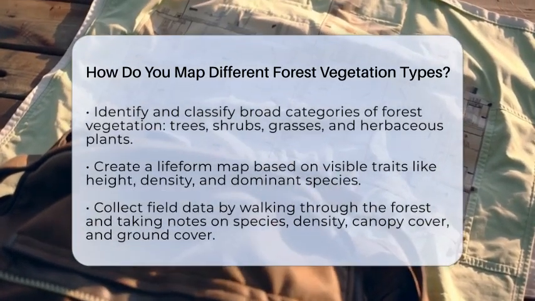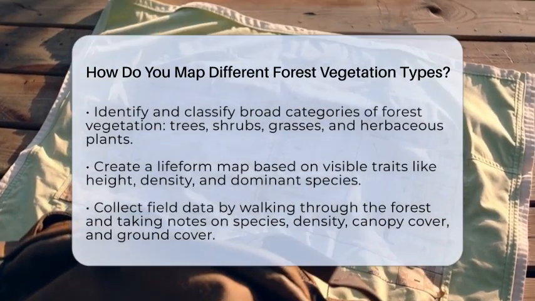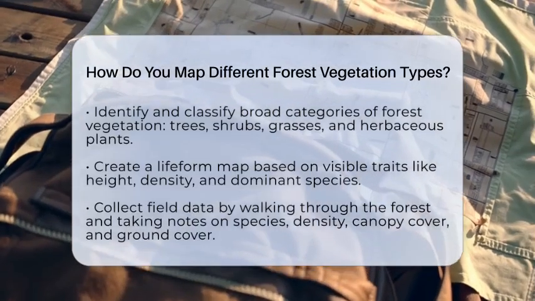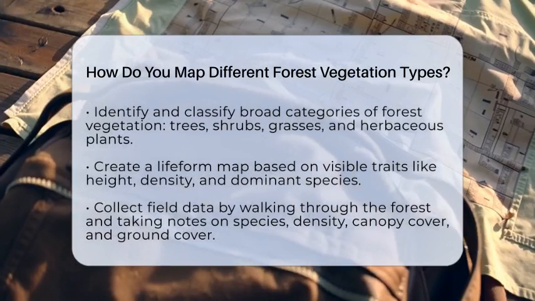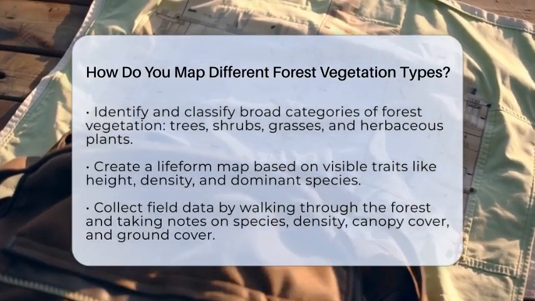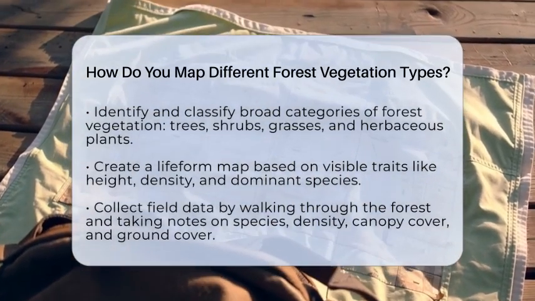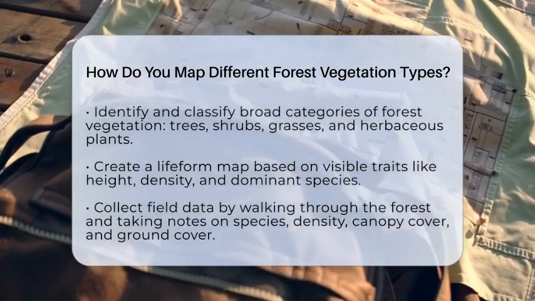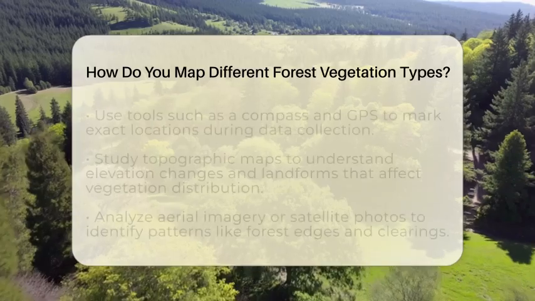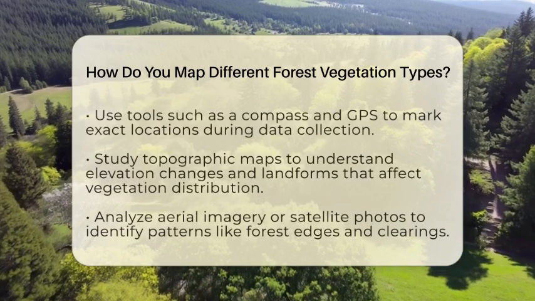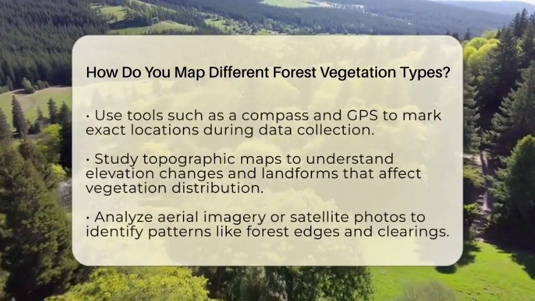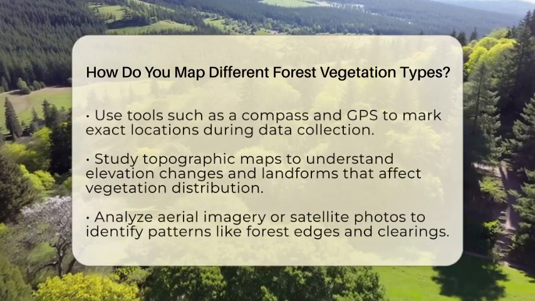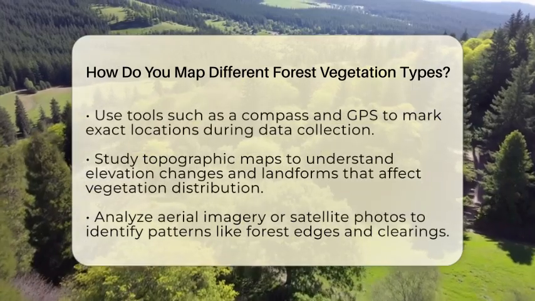Next, it is time for field data collection. Walk through the forest and take notes about the vegetation you see. Record details such as species identification, density, canopy cover, and ground cover. Use tools like a compass, global positioning system, and a notebook or digital device to mark exact locations. This detailed data collection is essential for accuracy and helps you differentiate between subtle vegetation types.